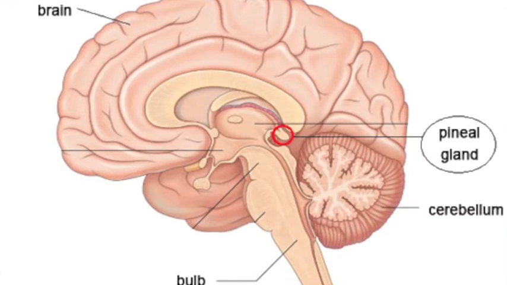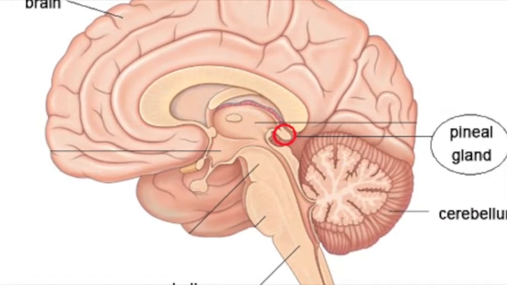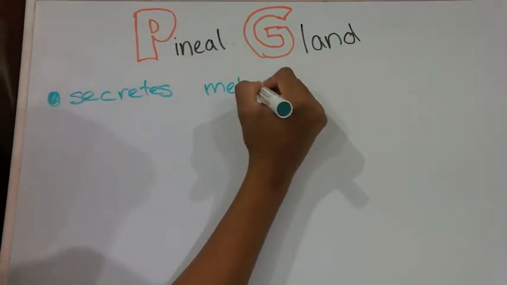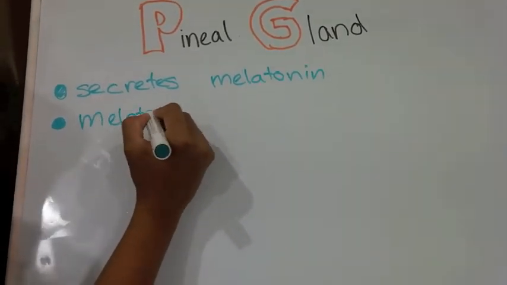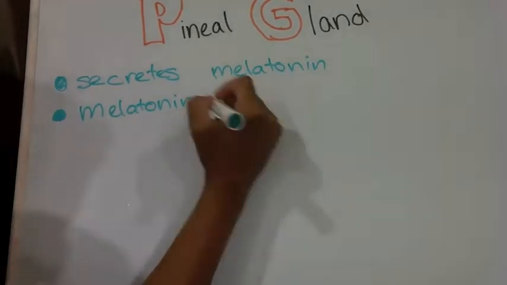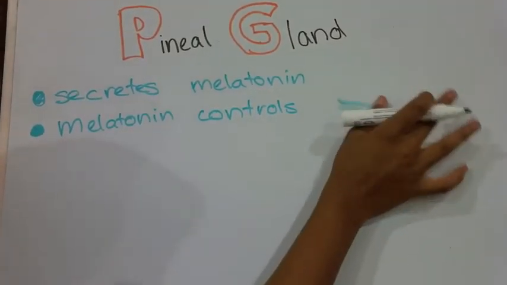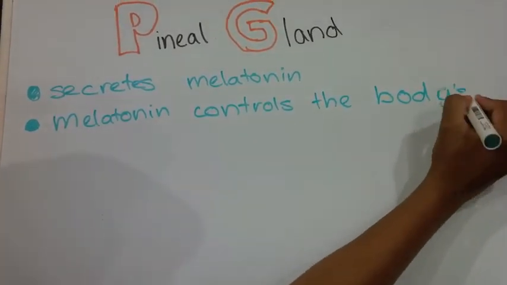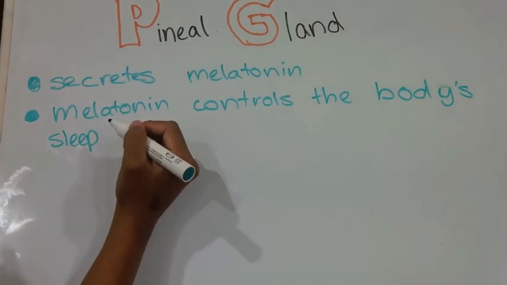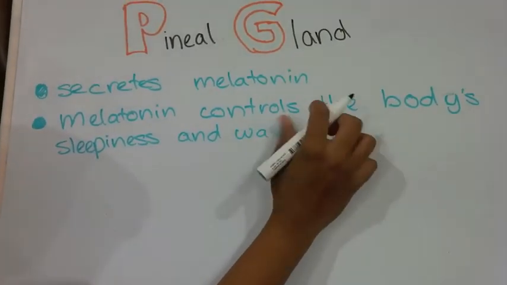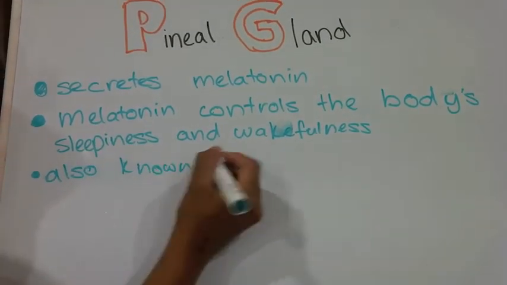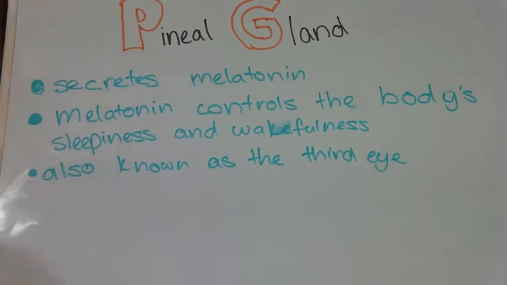The pineal gland is a pea-sized cone-like mass of tissue, which lies at the back of the third ventricle of the brain, releasing a hormone-like substance within humans. The pineal gland has certain functions such as secreting melatonin, the hormone mentioned before, which regulates certain endocrine functions. Melatonin controls the body's sleepiness and wakefulness. The pineal gland is also known as the third eye, as it helps the brain move from a sleeping state to a state of wakefulness.